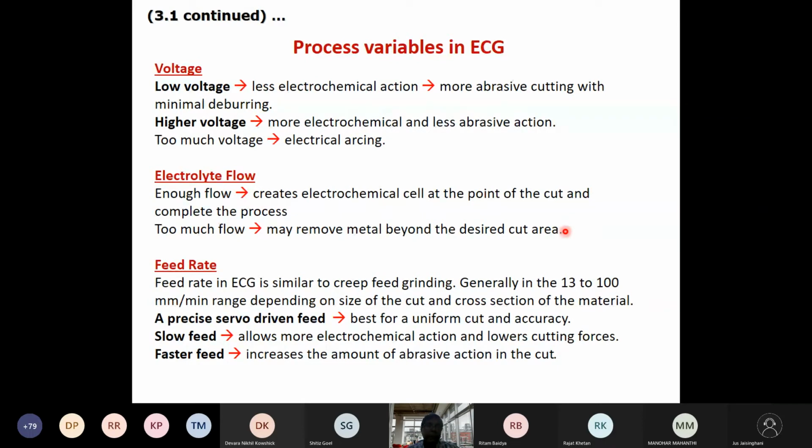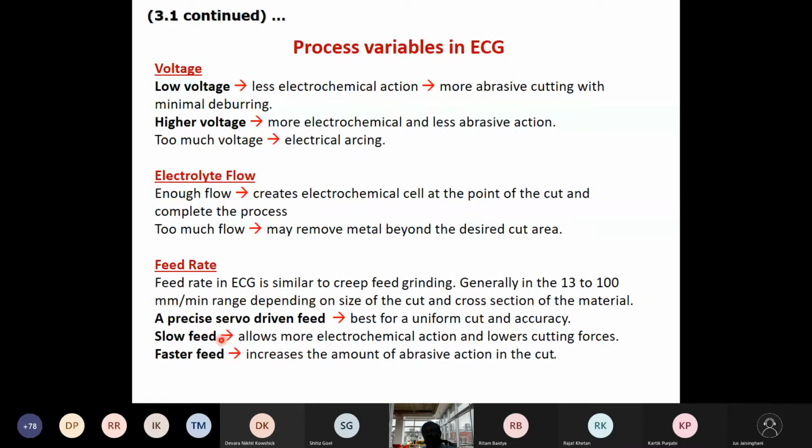And what about the feed rate? Feed rate in the ECG process will be similar to the creep feed grinding process. Typically this value is around 15 to 100 millimeter per minute, depending upon the size of the cut and the cross section of the material.